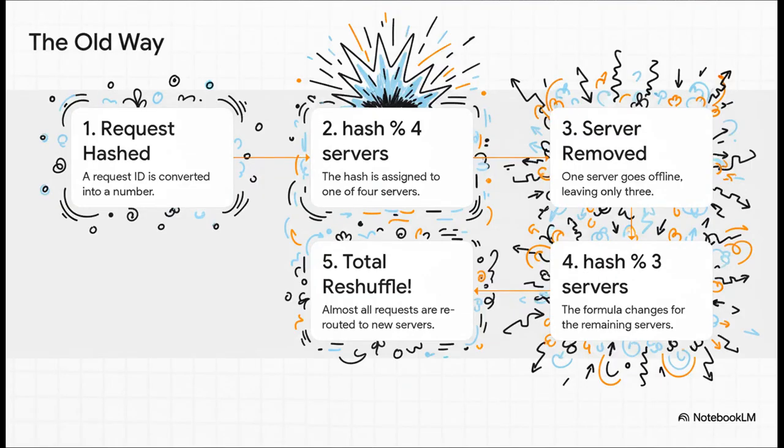Okay, so let's check out the old way of doing things, which was honestly a recipe for disaster. A request comes in, you hash it to a number, and then you use a super simple formula, something like that number modulo 4, to pick one of your 4 servers. Easy, right? But the second you take one of those servers offline, the formula changes. Now it's modulo 3. And that tiny little change causes a total reshuffle. Almost every single request gets sent to a new server. It is absolute total chaos.